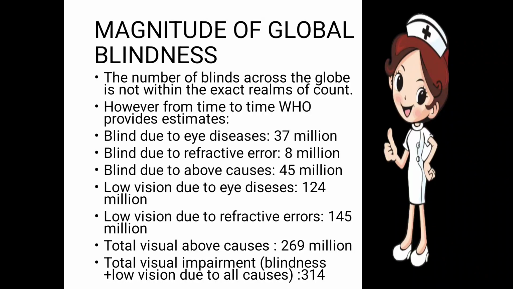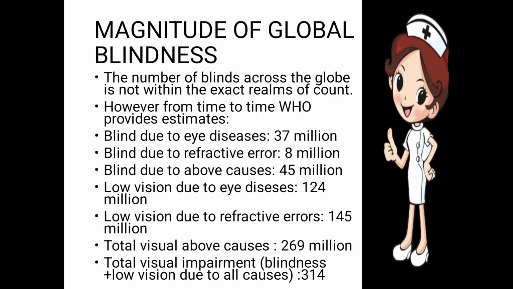Next one is blindness due to the above causes. Blindness due to the different eye diseases as well as refractive error constitutes about 45 million. Next one is low vision due to eye diseases. Persons who have low vision due to different eye diseases number 124 million. Persons in the category of low vision due to uncorrected refractive error number 145 million.